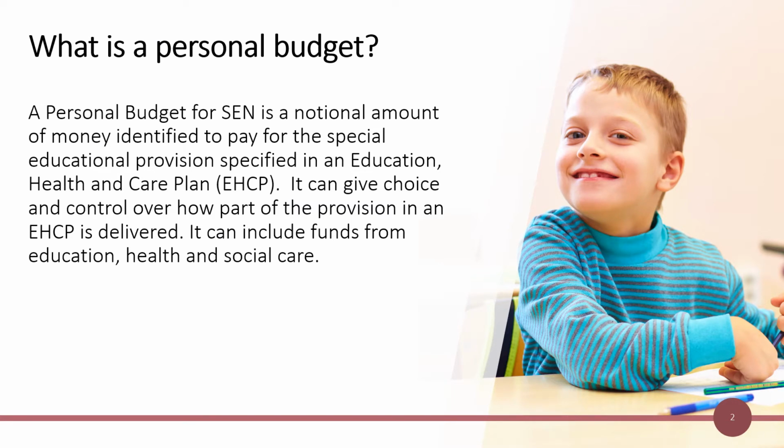A personal budget for SEN is a notional amount of money identified to pay for the special educational provision specified in an Education, Health and Care Plan, EHCP. It can give choice and control over how part of the provision in an EHCP is delivered. It can include funds from education, health and social care.